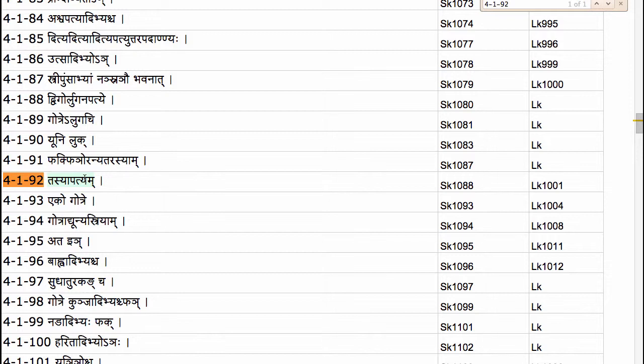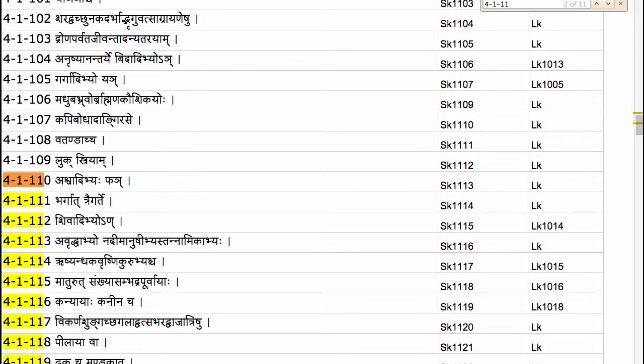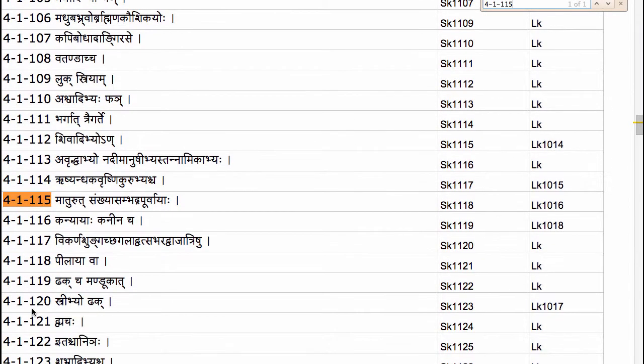Second thing is that the anuvritti of an is coming down from the sutram 4.1.83 pragdivyatorn. So in fact this sutram 4.1.115 is not for the purpose of prescribing the affix an, because that affix an is already available in the sense of tasyapatyam. The real purpose of this sutram is to prescribe the substitution u in place of the ending letter r of matru when preceded by either sankhya shabdaha, which is a word which denotes a numeral, or sam or bhadra.